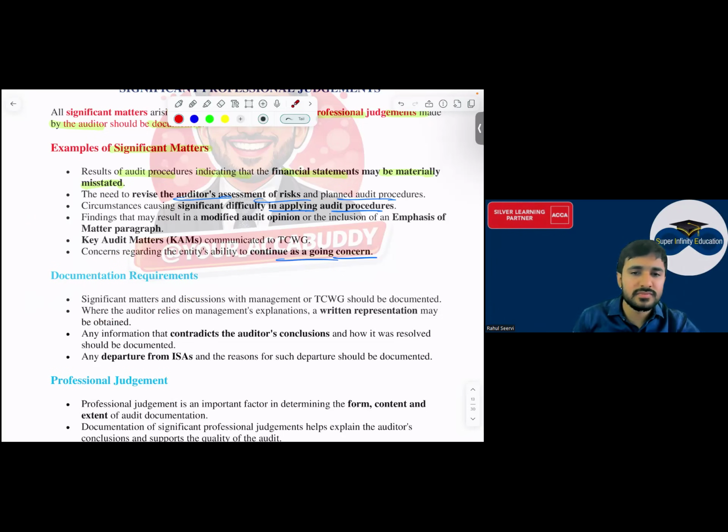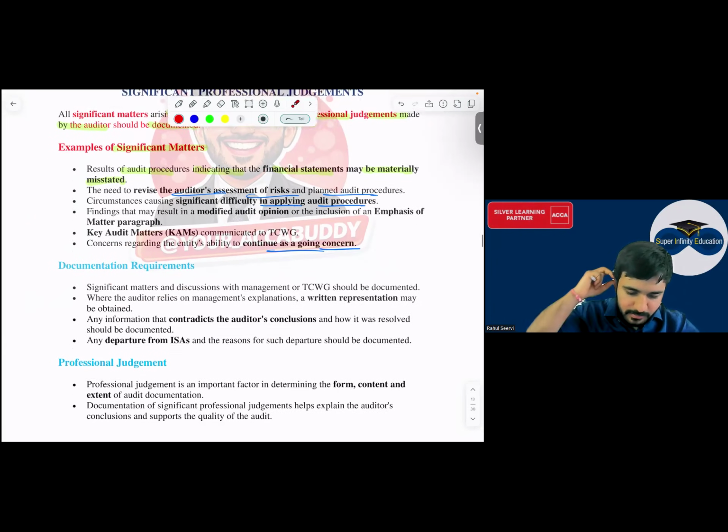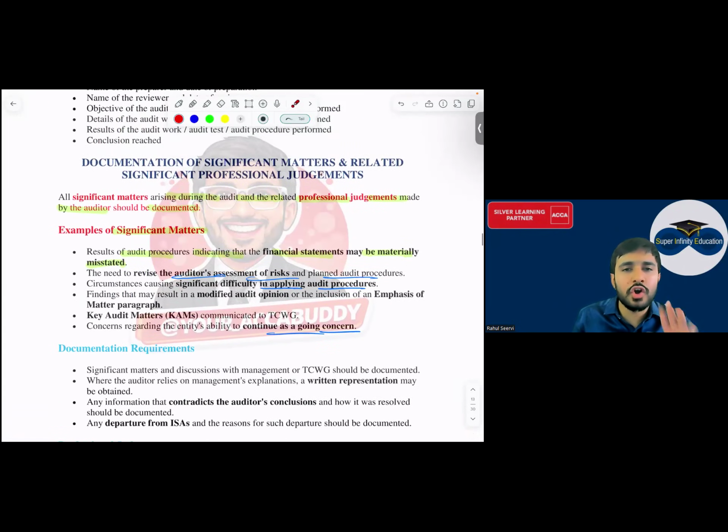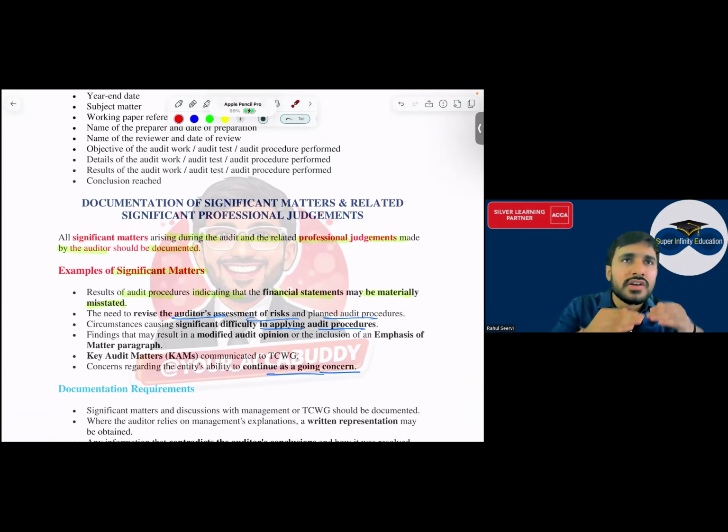Yes, sir. Clear, everyone? Yes, sir. So significant matters also should be documented. So significant matters means what? So today I thought that the company is doing good. Risk कम है कि सर सब ठीक ठाक है. But जैसे जैसे ऑडिट कर रहा हूँ मालूम पड़ रहा है कि सर ये कंपनी में तो गोलमाल बहुत हुआ है. So my risk is increasing.